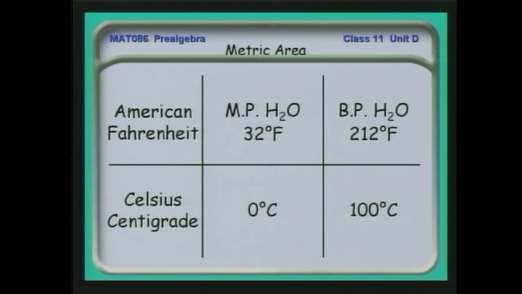Now, the problem in doing the conversions comes because 0 degrees centigrade is equivalent to 32 degrees Fahrenheit. So when one is 0, the other is not. And that makes the conversion formula a bit more complicated than just simply using a proportion.